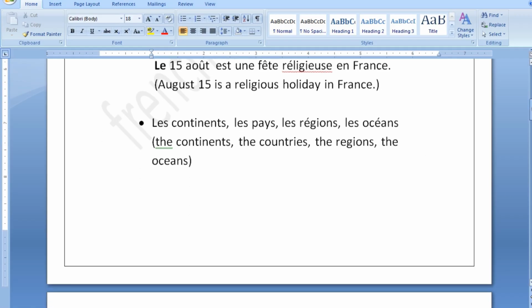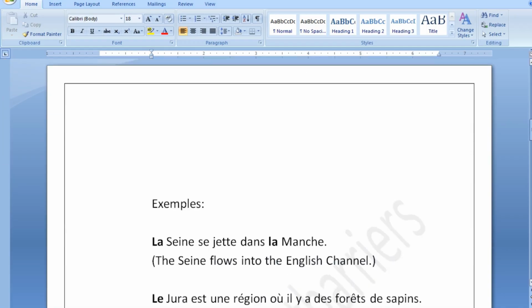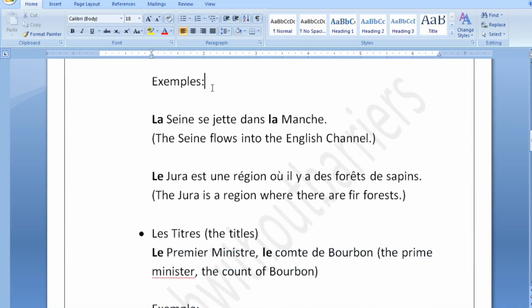Moving forward, before your continents, your countries, the regions and the oceans, also you will always take a definite article. Okay, so les continents, les pays, les régions et les océans. Guys, before your continents, your countries, your regions and your oceans, you are going to take a definite article. Okay. Il y a des exemples ici. There are some examples here.